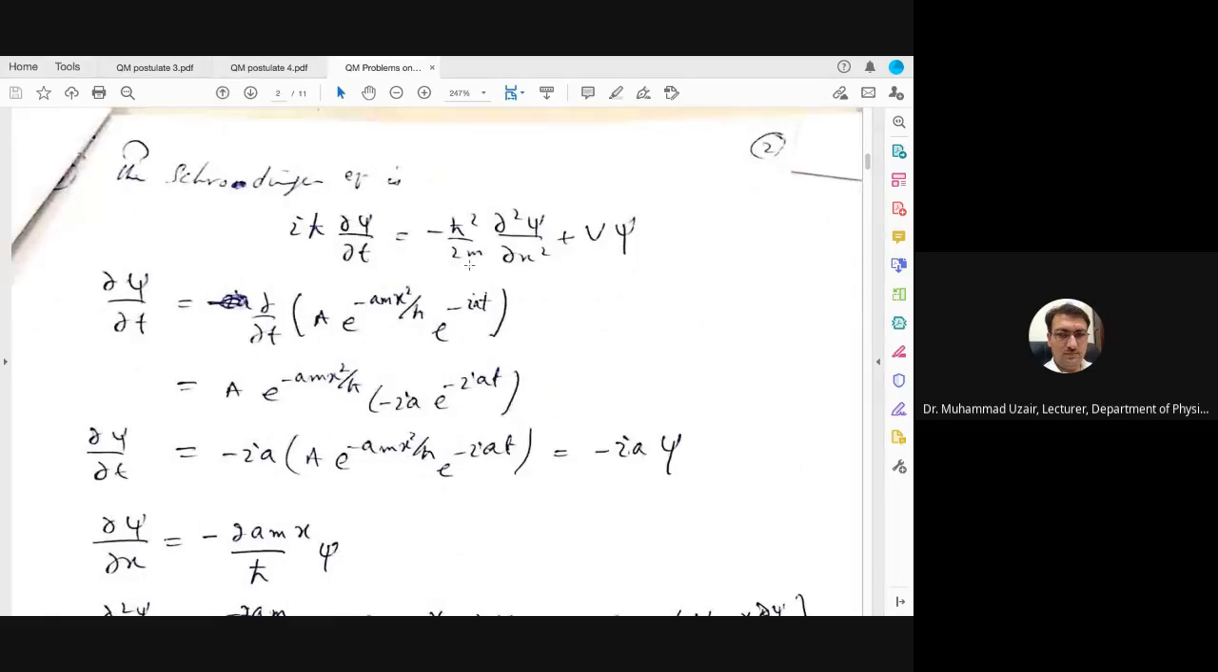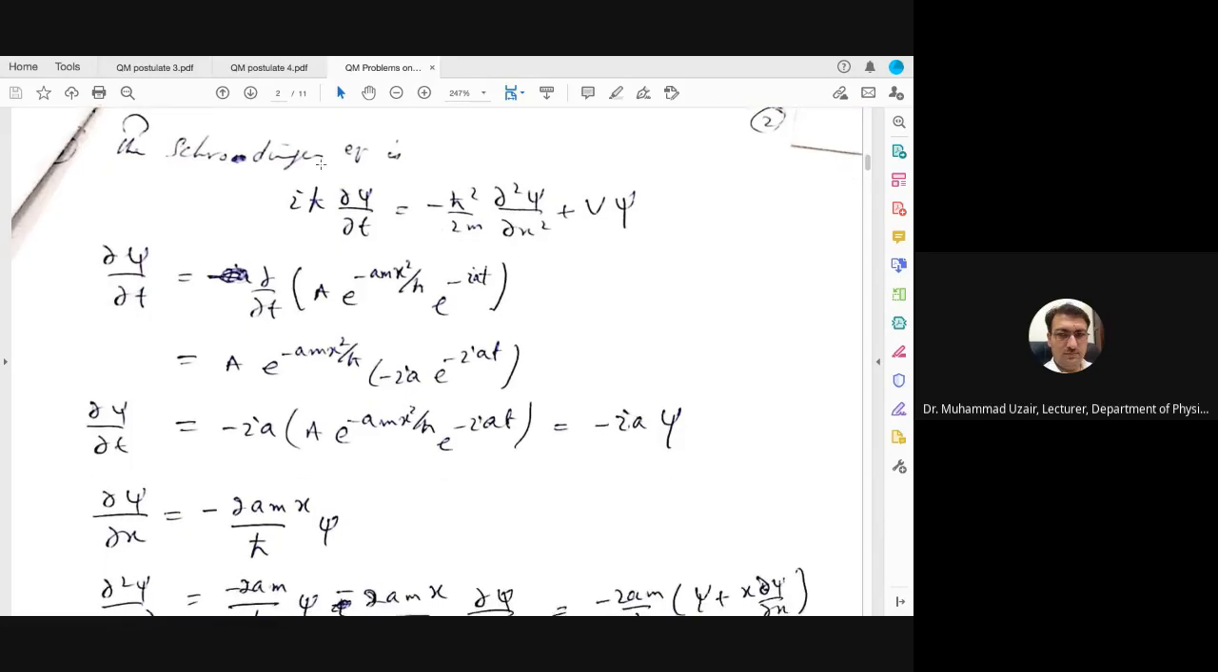The Schrodinger equation is now iota h cut partial psi by partial t equal to this thing. This is the value of E, and this is the value of H, and this is the potential. Now we are going to find the value of the potential.